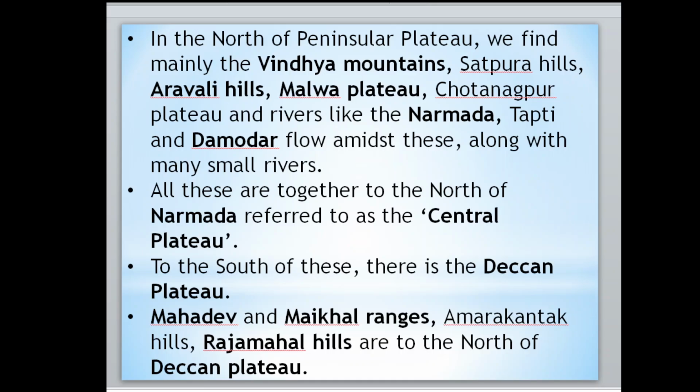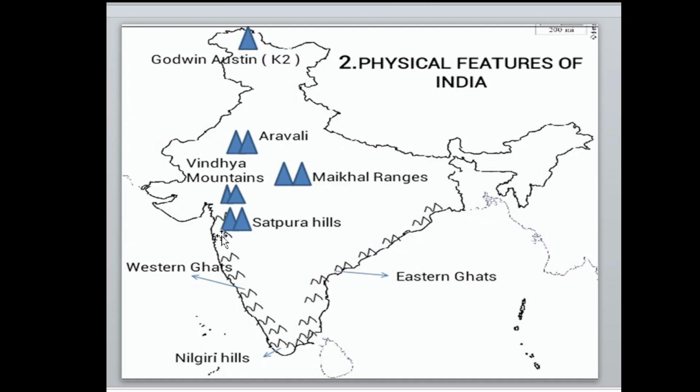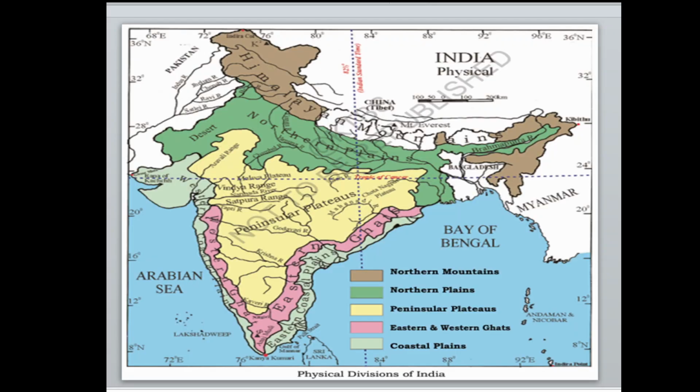All these together, to the north of the Narmada, are referred to as the central plateau. Here is the Narmada river, and the upper part we call the central plateau.